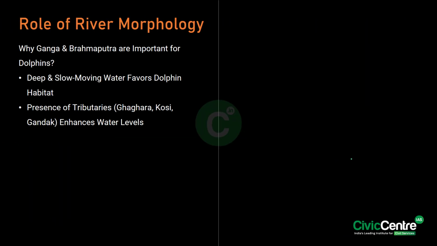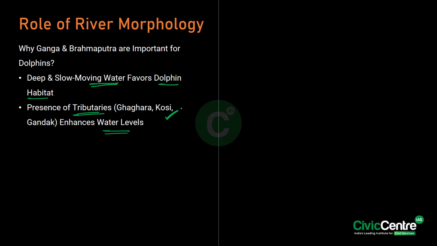Now, what is the role of rivers or the river morphology with respect to the conservation? Means why the Ganga and Brahmaputra are important for the conservation of these dolphins? See, firstly, the deep and slow moving water of these rivers favors the dolphin habitat and ultimately contributes to their conservation, right? And secondly, we have their tributaries. So these tributaries enhance the water levels in these particular rivers. That's why these two are significant.